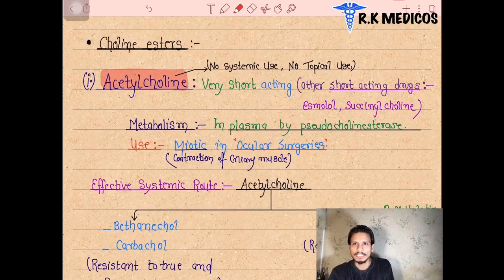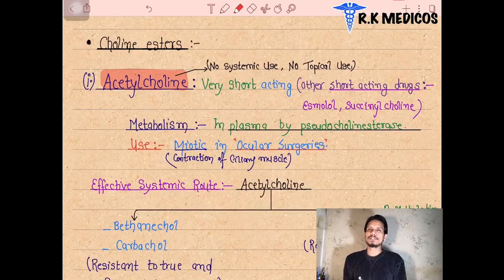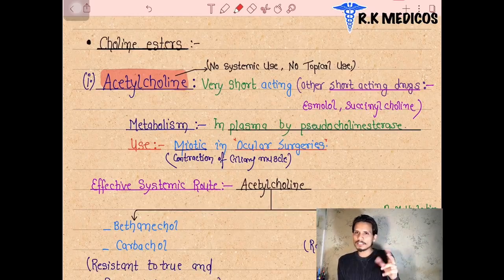That's why we are not going to use it for many purposes, because it is metabolized inside our plasma by a special enzyme, pseudocholinesterase. Pseudocholinesterase is always available in our plasma. When these drugs are released in the plasma, they are metabolized very fast.